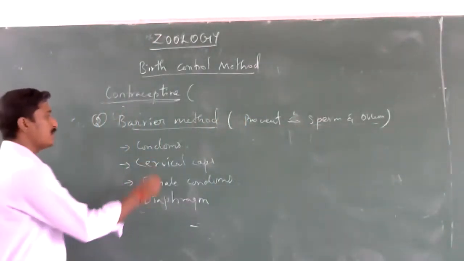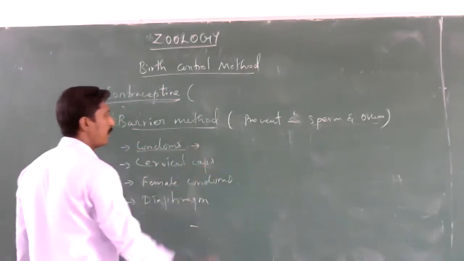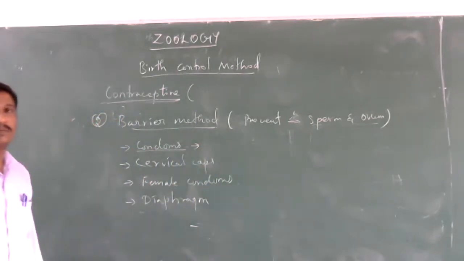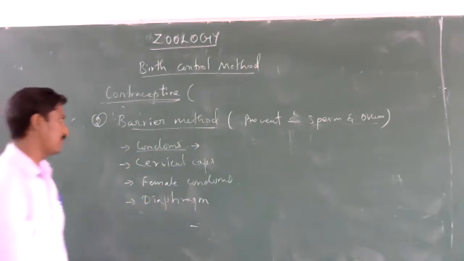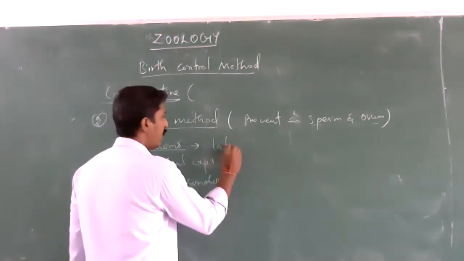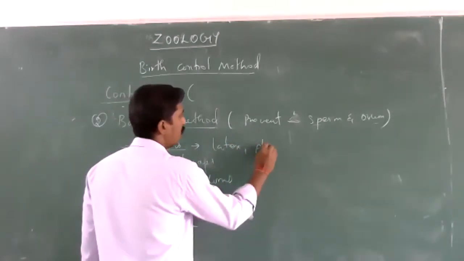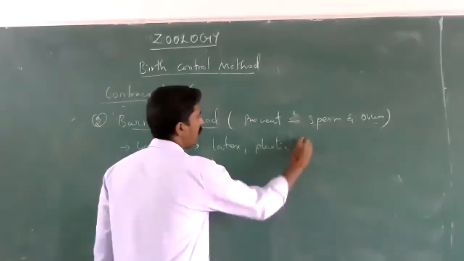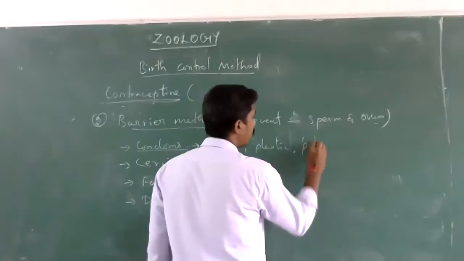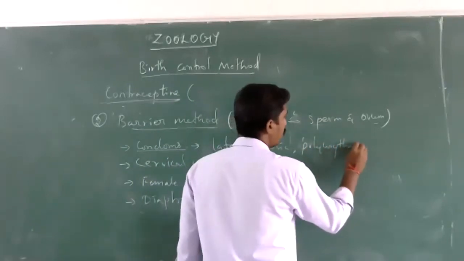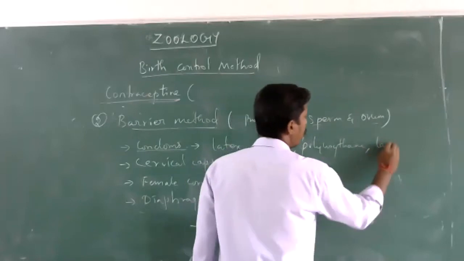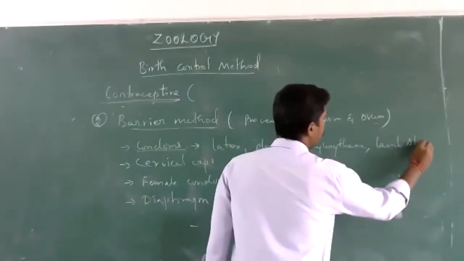The first one is condoms. Condoms are made up of rubber or plastic, latex, polyurethane, or lambskin.